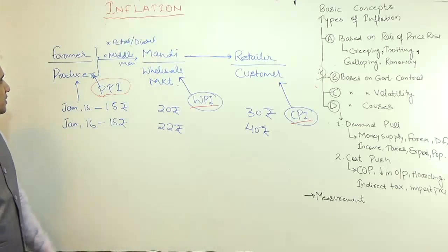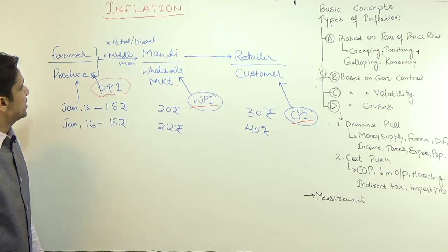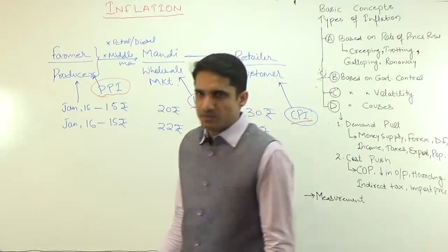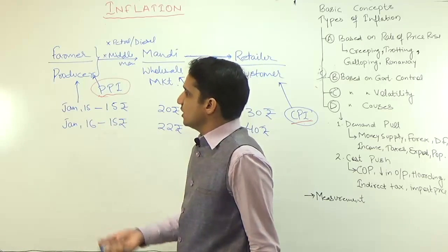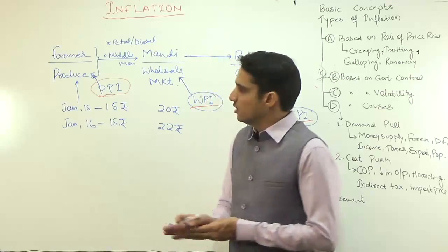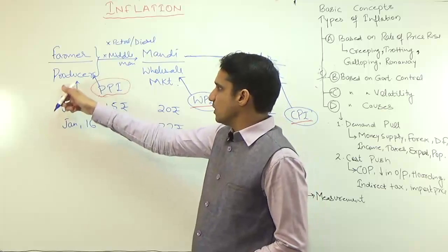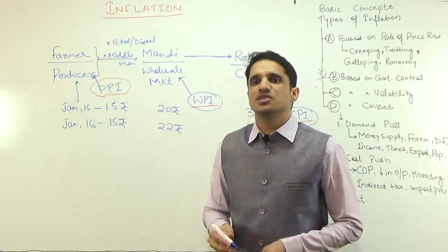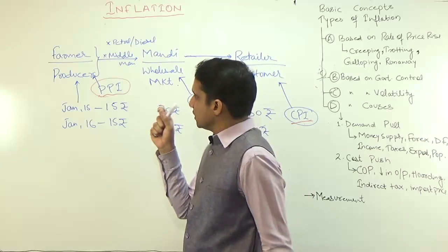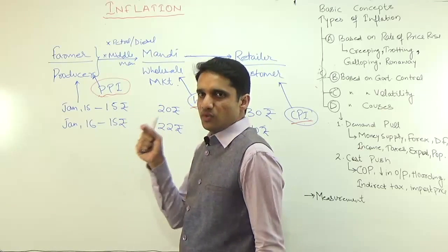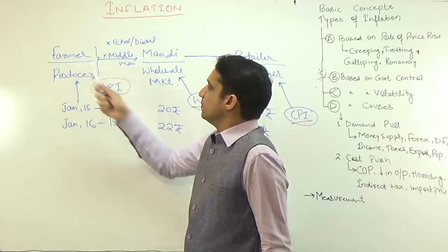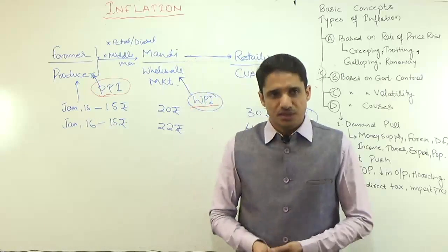But in case of these producers, we have fragmented farmers, the agricultural land is highly fragmented, so that will be one problem. Then we have small scale industries, we have MSMEs, and they don't keep or maintain any data. Because data collection is a problem, that is why we don't have a producer price index. But otherwise, if you actually want to see the value of inflation, the increase in the prices of the commodities, this PPI is the best index.